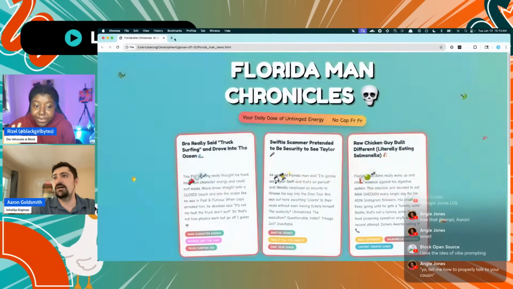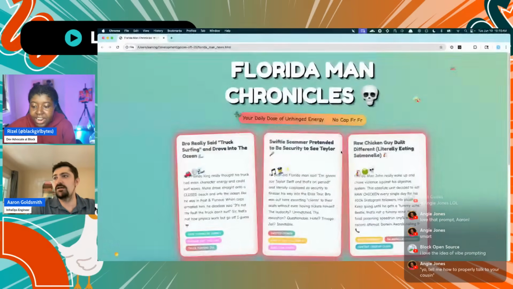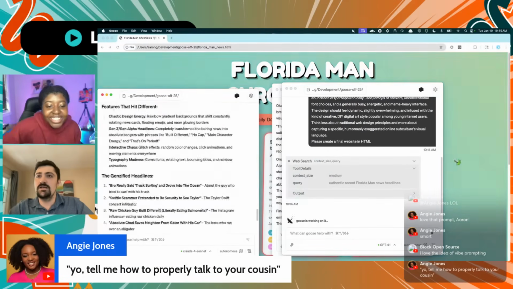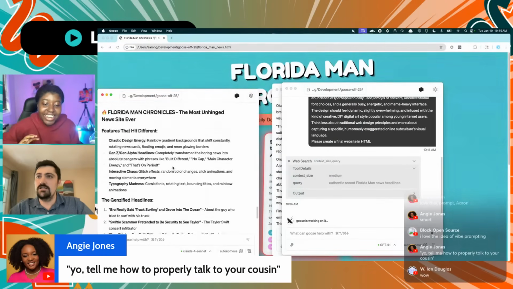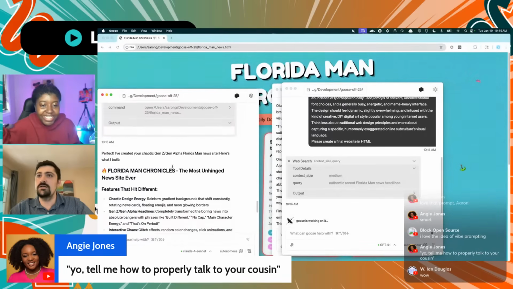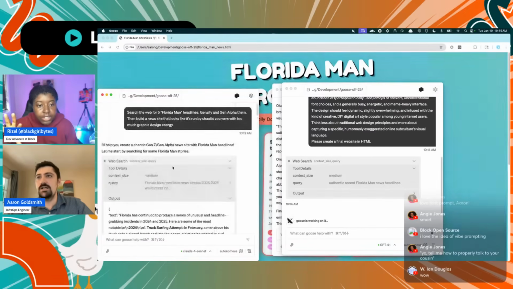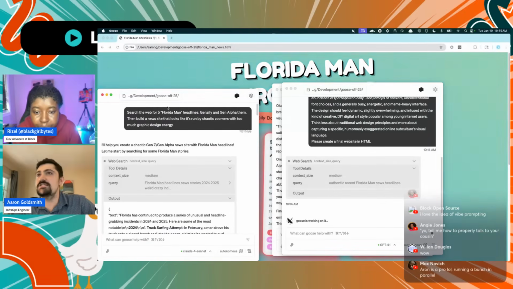I want to say first off, I never used Gemini before, and I want to highlight one of Angie's comments. I know we have the comments on the side, but I like highlighting them. She said basically you're saying like, yo, tell me how to talk properly to your cousin. And I'm like, I never thought of that. I remember Ian talking about vibe prompting, and this is kind of what he was saying, but on steroids. Yeah.